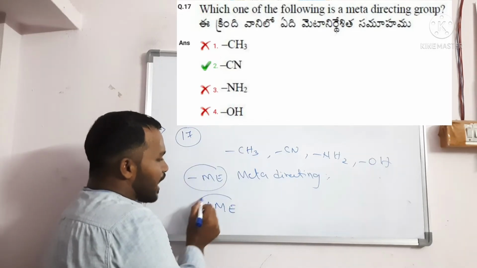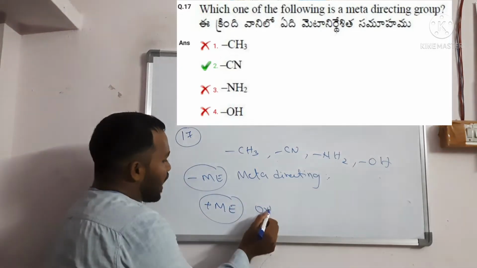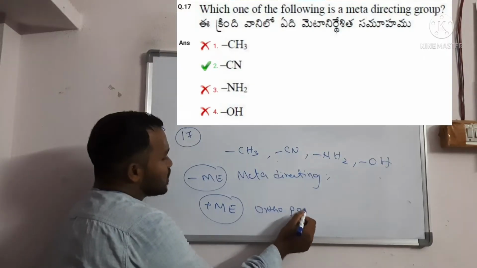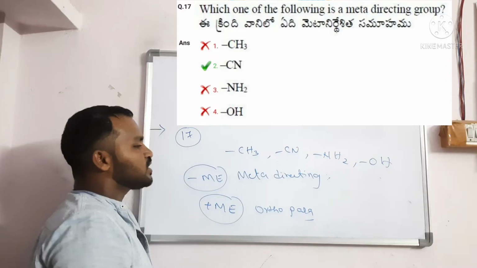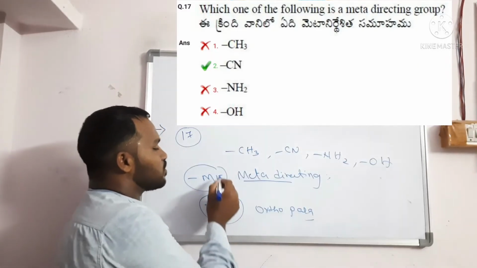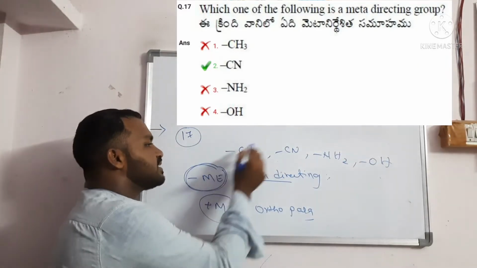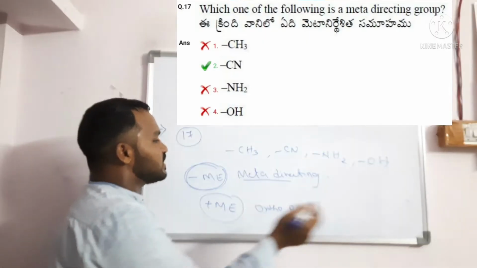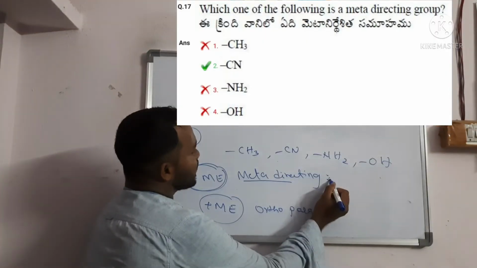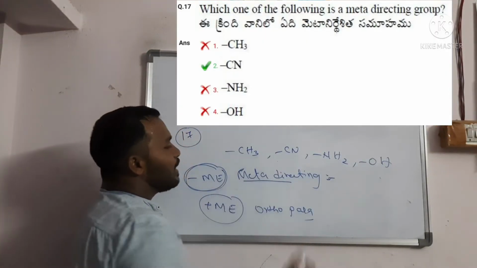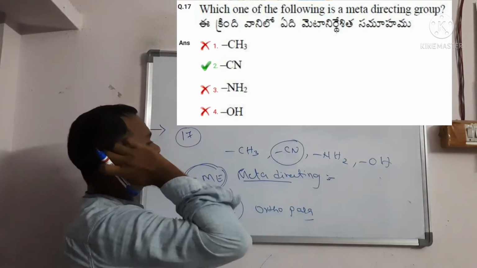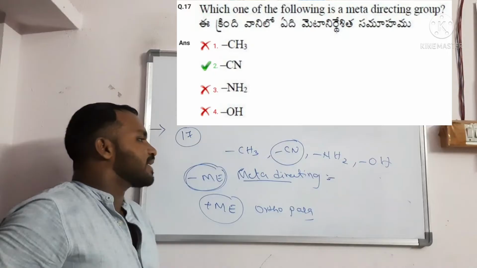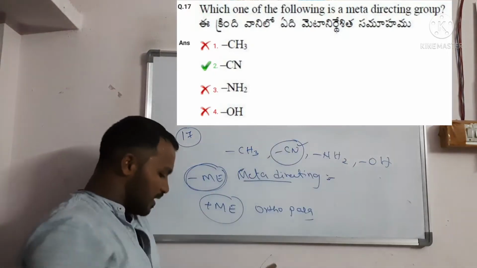Plus M groups are ortho-para directing groups, which increase the electron density at the ortho and para positions. Whereas meta-directing groups decrease the electron density at the ortho and para positions, so attack happens at the meta position. Among these, cyanide is the electron withdrawing group, and electron withdrawing groups are meta-directing groups. So cyanide is the answer.